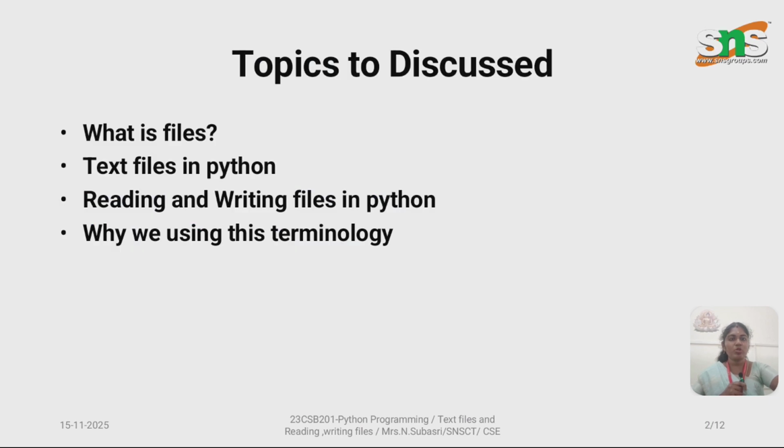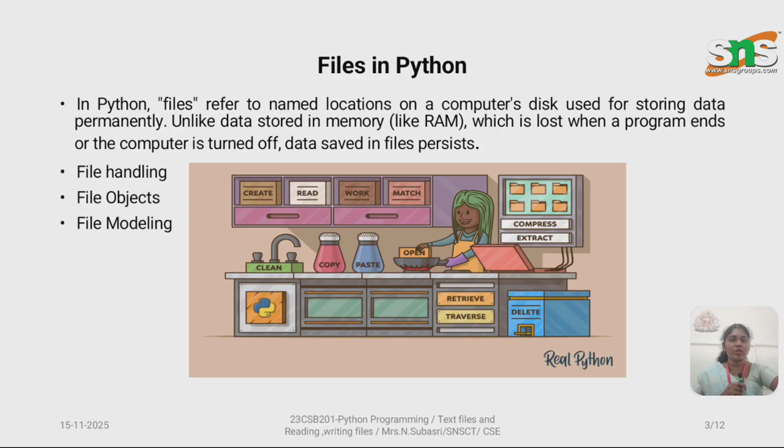The topics which we are going to discuss today are: what are files, what are the text files we have in Python, how we read and write these files, and what terminologies we use for reading and writing a file.